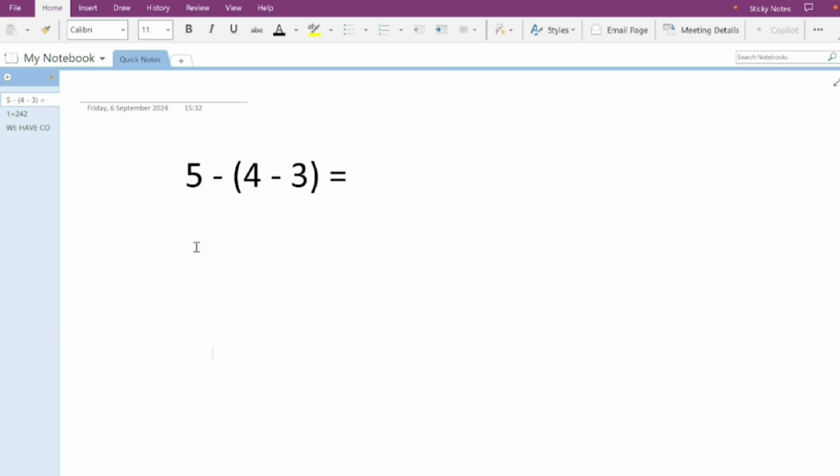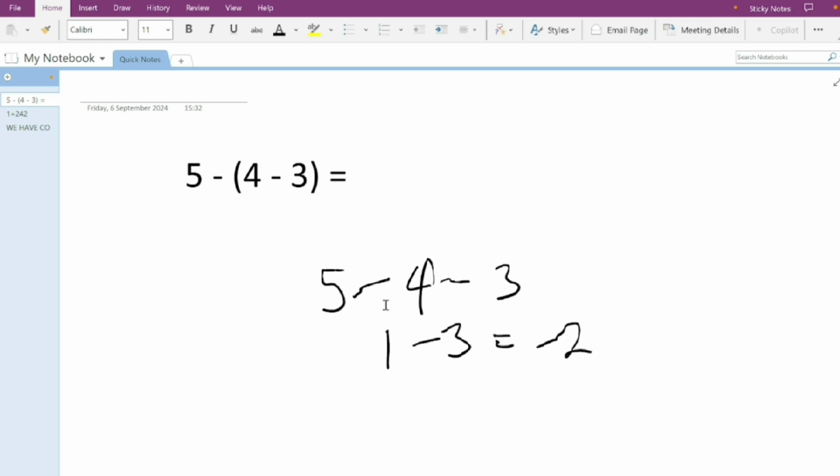Example 5. A child was asked to solve a question similar to this: 5 minus open bracket 4 minus 3 close bracket. And it went 5 minus 4 minus 3. Now all he did was remove the bracket and solve. Now he did 5 minus 4, 1. Then you have 1 minus 3. 1 minus 3 is minus 2. He got minus 2 as his answer, not taking BODMAS into consideration.